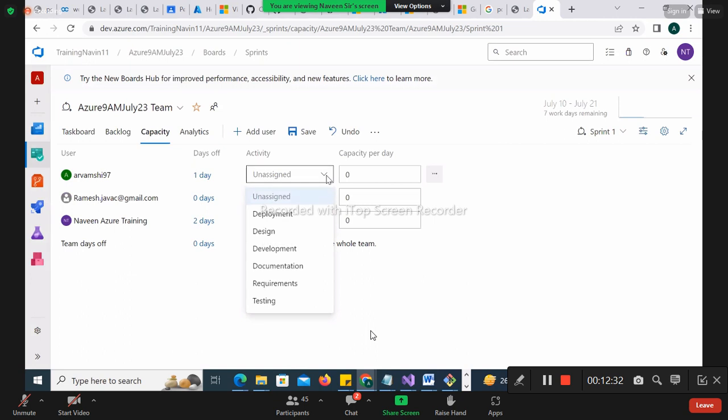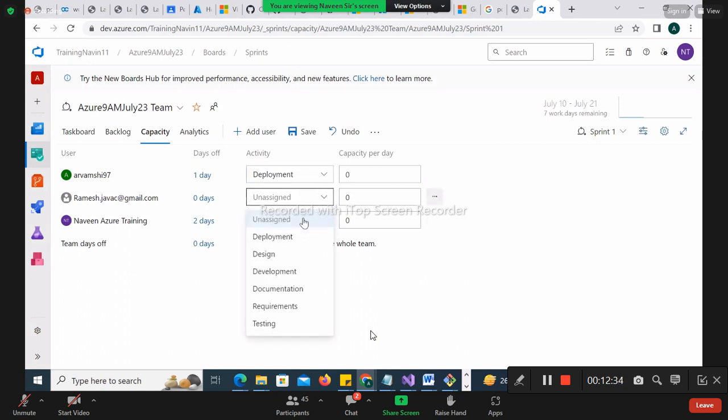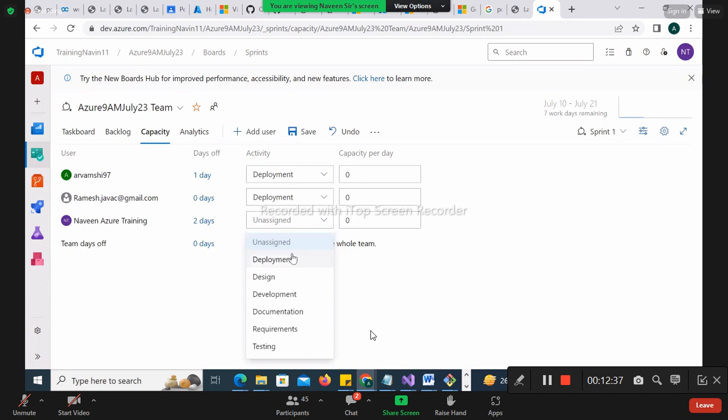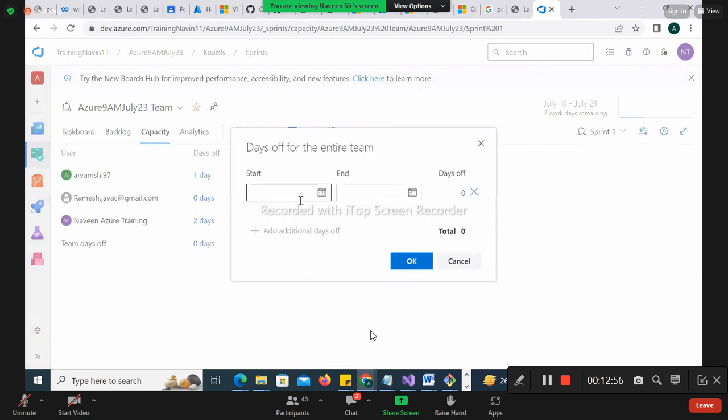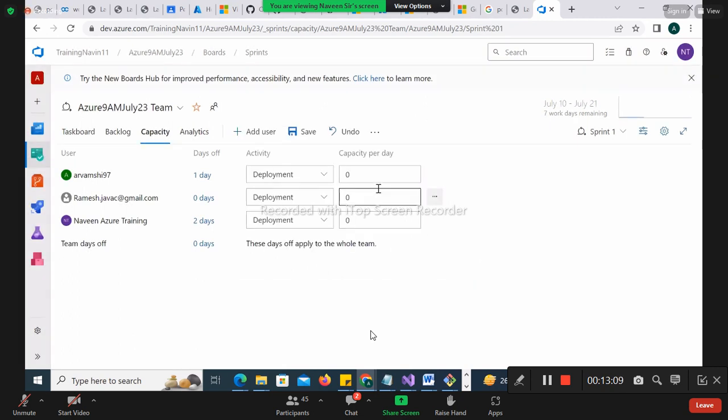Now what is the activity he is doing? We all are DevOps guys, doing deployment. Now this is the capacity, buddy. Understand the capacity. If there is a public holiday, it will come up like this. Can you see here? If there is some holiday, you have to keep it here as an entire team holiday. Do you get the point? Independence Day and other things will be coming up next month. So like that, we'll go and choose for the entire team. Clear? Okay, good.